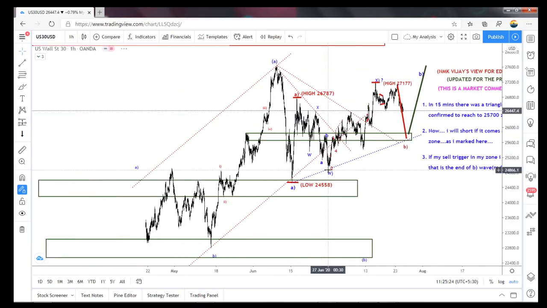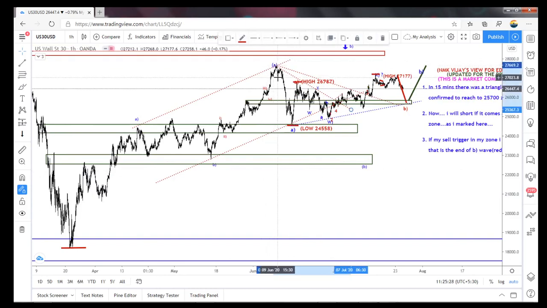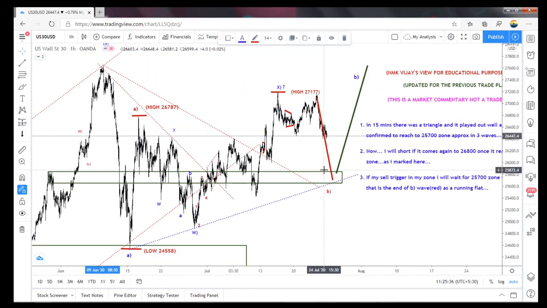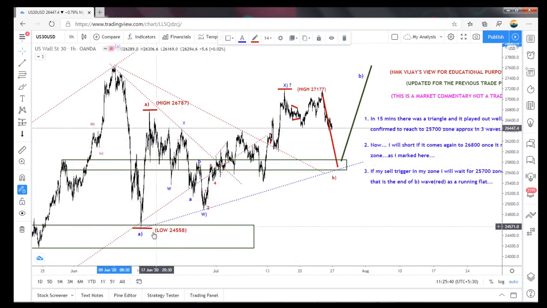So this is a bigger view. Once A, B, C is completed as an A, so I took it as a flat correction now. So A, B, C, A. So B has to come to the downside. So in that bigger picture, this is an aggressive 5-wave movement. The 5-wave structure is A. This is also a 5-wave structure as an intermediate wave A. And this becomes a W. What I thought here is also a triangle, valid.